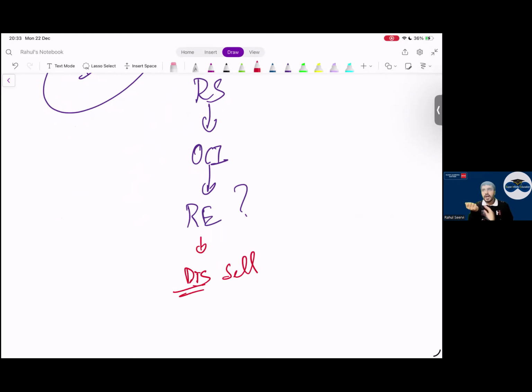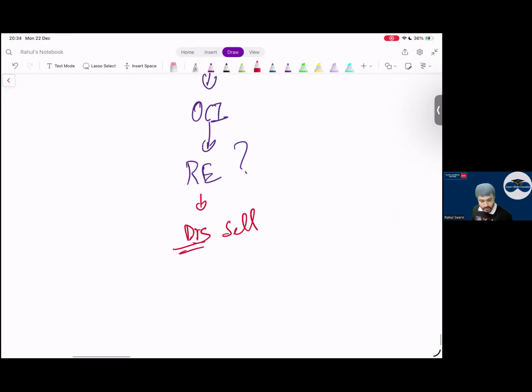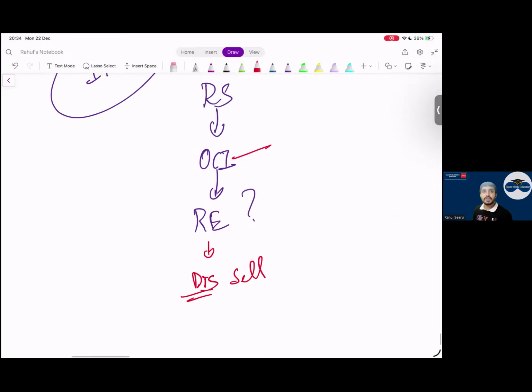Now this revaluation surplus which I have, I will record in the balance sheet. When I dispose of the asset, I am selling the asset. Can I say this is still in revaluation surplus here? We will transfer to retained earnings. Whenever I dispose of the asset, whatever is in revaluation surplus, I will transfer to retained earnings.